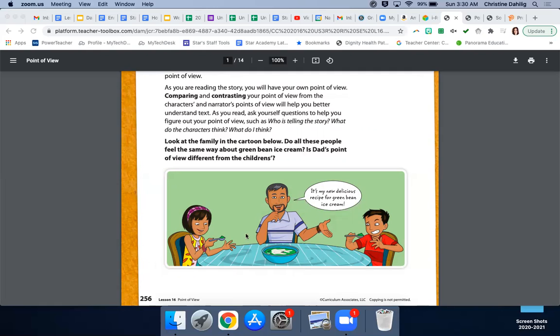So over here, we have a girl who has a spoonful of green bean ice cream in her hand, and she's looking at it and she's smiling. And then we have Dad in the middle who says, "It's my new delicious recipe for green bean ice cream." And over here, we have a young man who has a spoonful of green bean ice cream, and kind of he's scowling at it and he looks distressed.